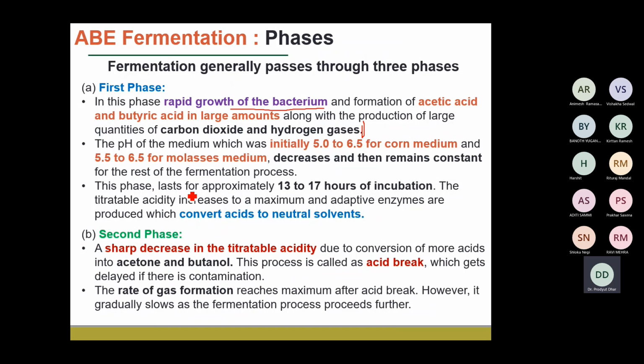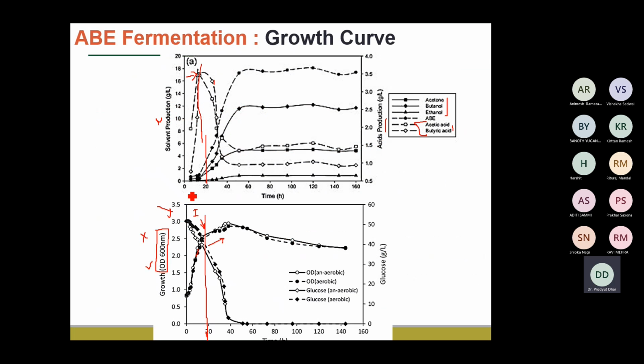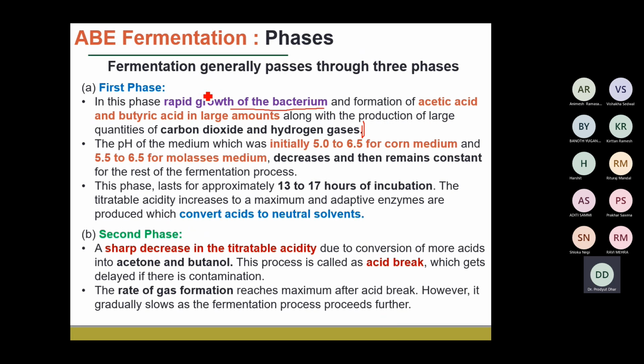whatever microorganisms are growing, it tries to first of all adapt itself to the high concentration of the acids that is being produced until the 17 hours, right? And as it adapts itself to this high concentration of the acid, it actually releases some adaptive enzymes.